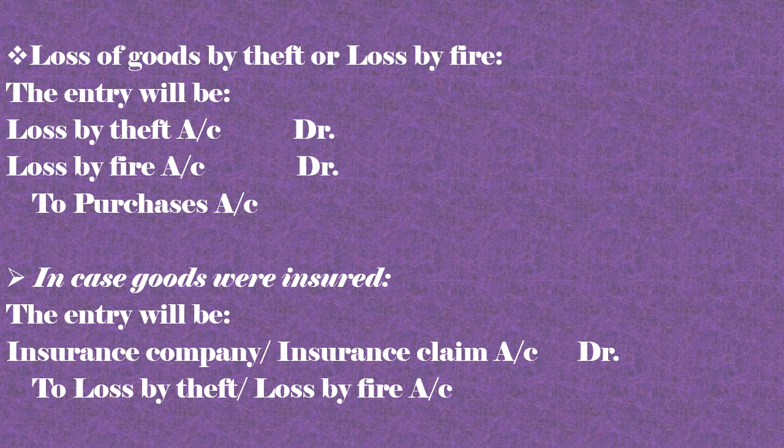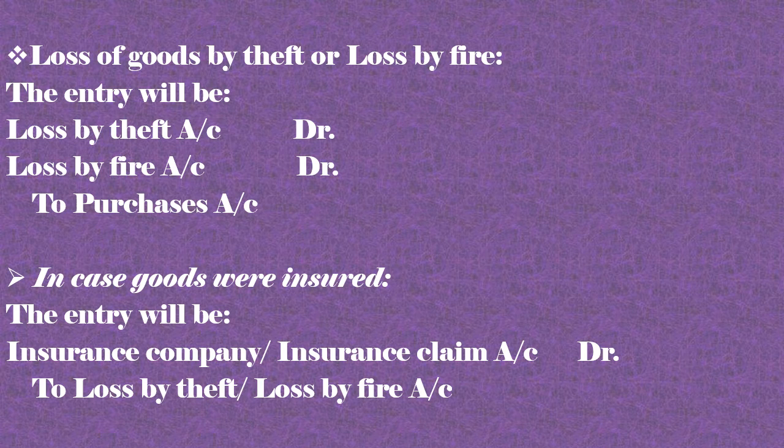And loss by theft we are crediting, because the loss by theft or loss by fire which had happened will now be credited, as we are recovering that loss. So this is when we are insuring the claim.